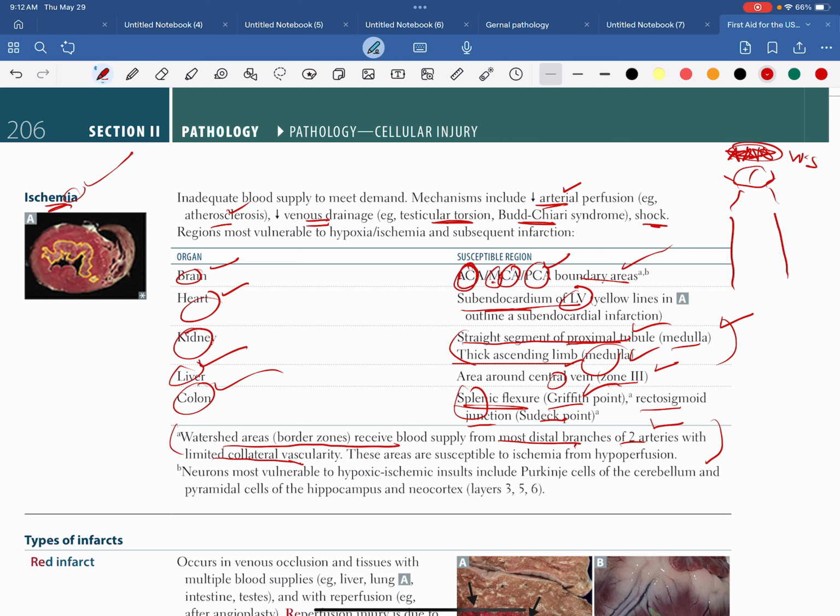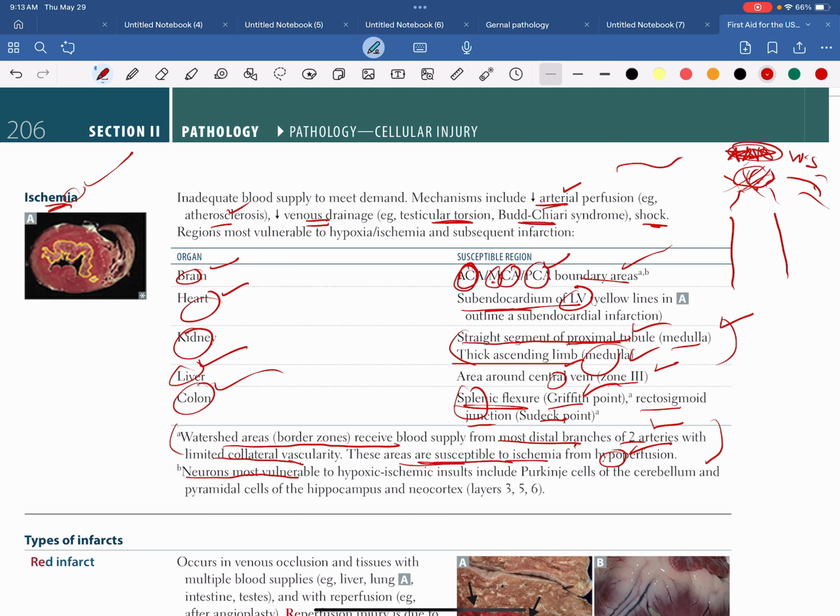But the problem is that this watershed area does not have any collateral circulation from this side. So if you damage these distal artery branches, this area is going to be ischemic, or you can say it is going to get more hypoxic injury. That's why they mention here that these areas are susceptible to ischemia from hypoperfusion. If less blood is going to your brain, that means hypoperfusion.